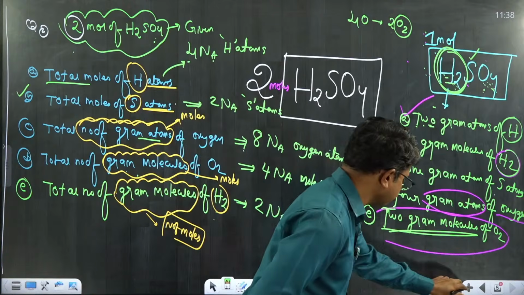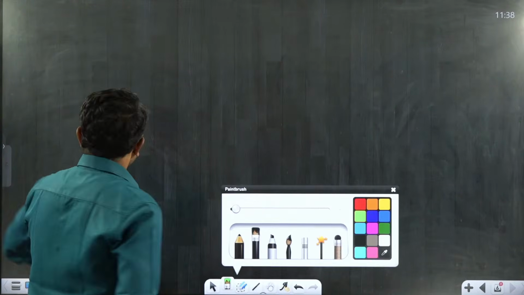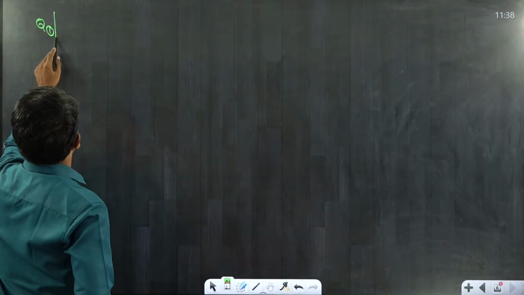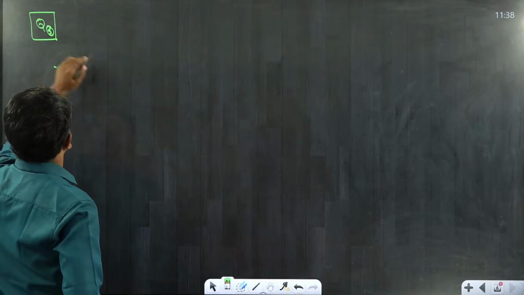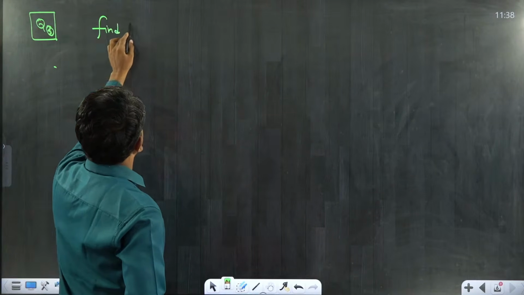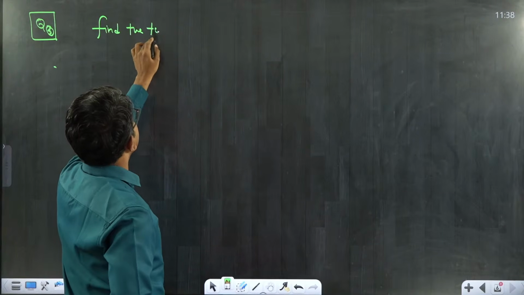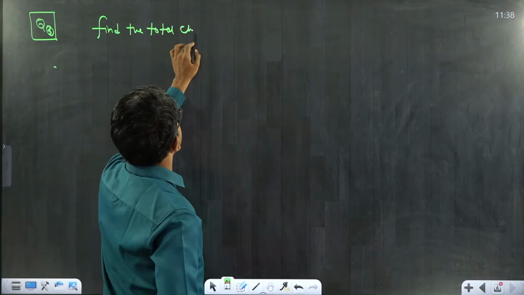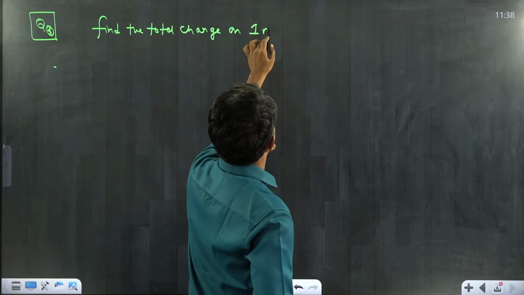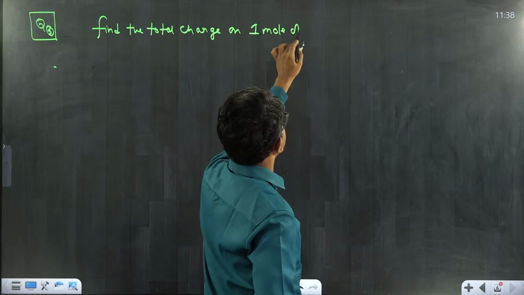Okay. Next question. So students, this question is very important question, very useful point. Question number, I guess, 3. Find the total charge on 1 mole of electrons.